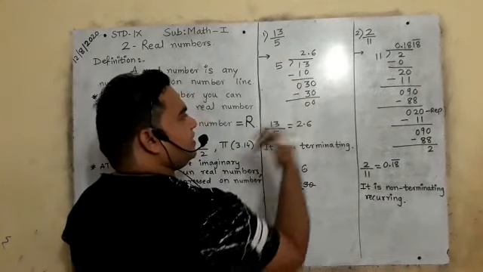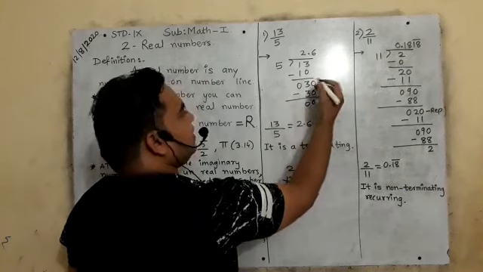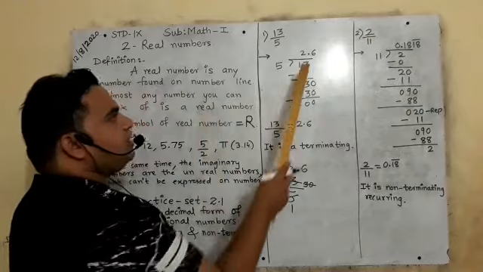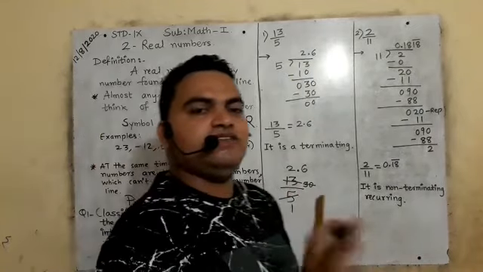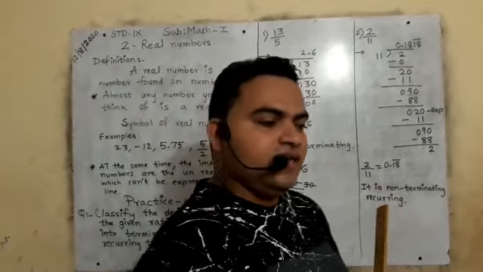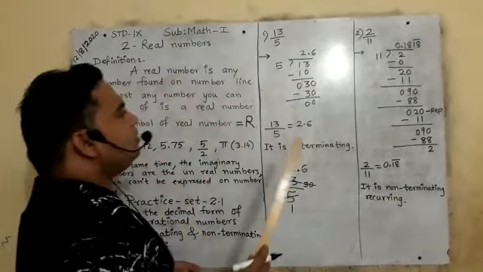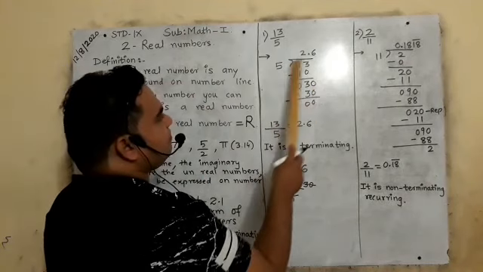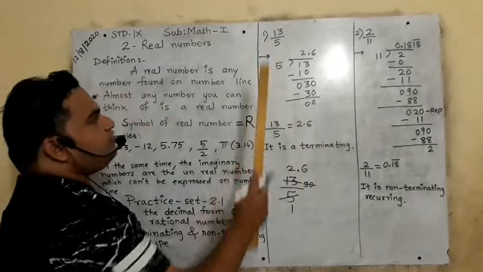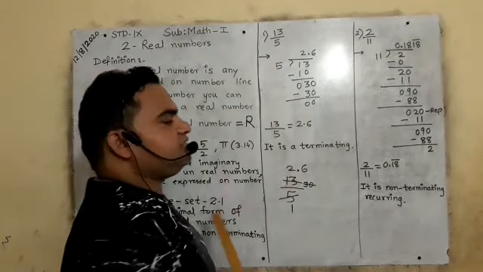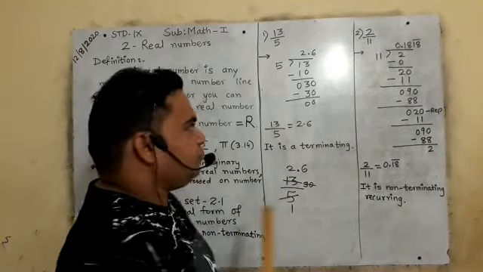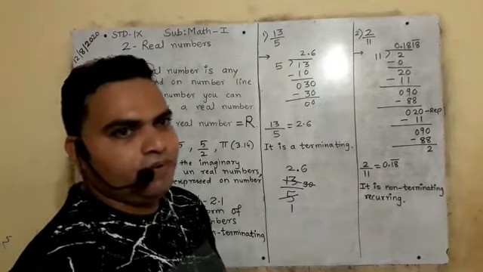ये 0 हमने बढ़ाया, इसलिए यहाँ पर decimal point आया. Is it clear? Okay. Once you give the decimal point, you should not give the decimal point again and again. Once you increase 0, you can keep increasing 0 until the number terminates. So in the 5 times table 30 can come. 5 sixes are 30, so the remainder is 0. It means 13/5, a rational number, is completely divisible and the answer is 2.6. Therefore it is terminating. Is it clear? You can solve like this or like this, no problem.